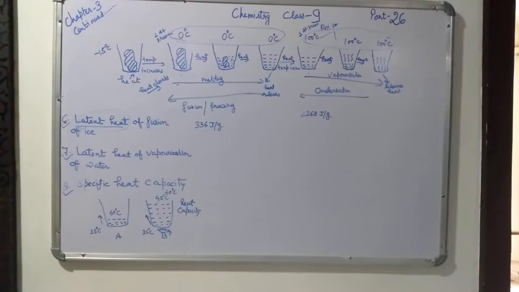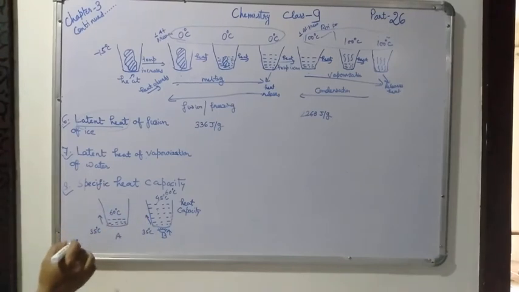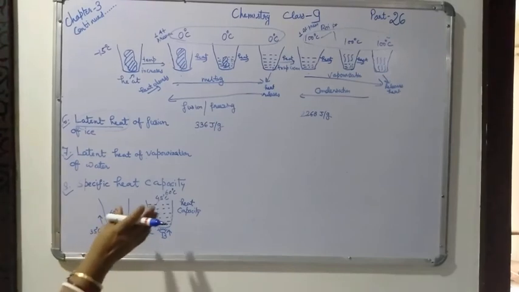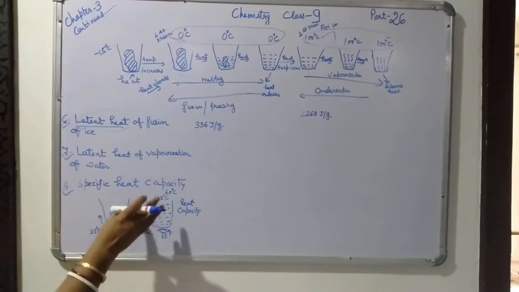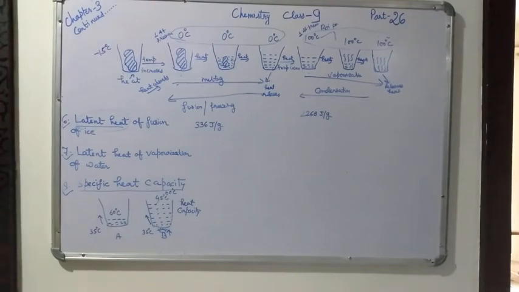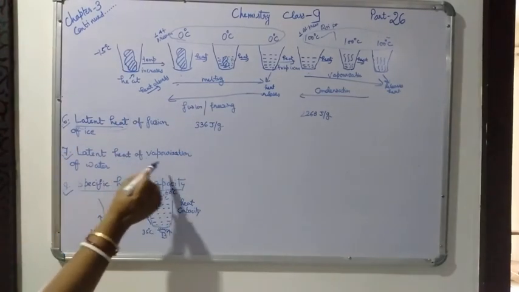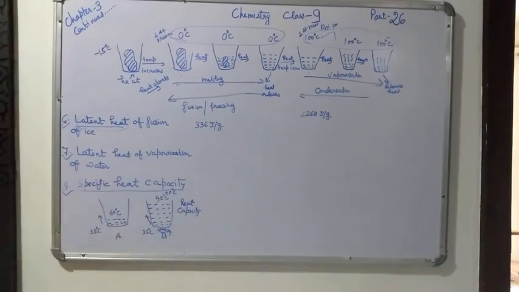So it has been found that 1 gram of water when heated through 1 degree always absorbs 4.2 joule of heat energy. The fixed amount of heat absorbed by 1 gram of water when heated through 1 degree is called its heat capacity. The capacity of absorbing the heat is called the specific heat capacity. So these are the properties of water. Latent heat of fusion of ice, latent heat of vaporization of water, and the last one is specific heat capacity. I hope you understood.